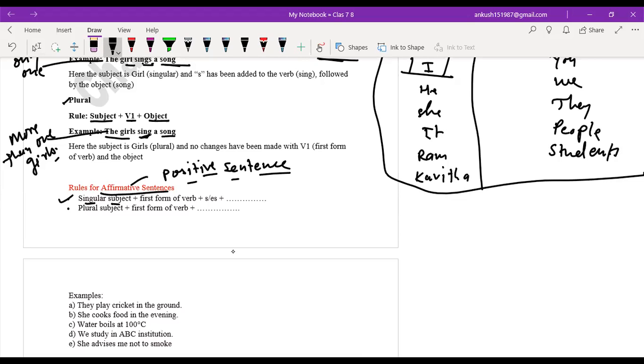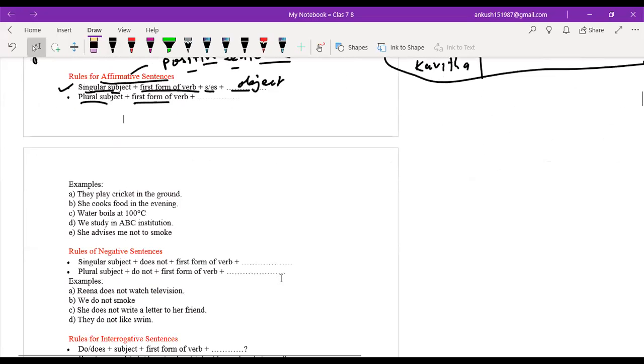Okay, positive sentence, how to make it? Singular subject plus first form of the verb plus s or es, and then the object. Here you may use an object or other words. For a plural subject, definitely the first form of the verb and then other words or object. It is very simple. In the example, they is the subject, play is the verb, cricket is the object, and in the ground is other words. So, they play cricket in the ground.